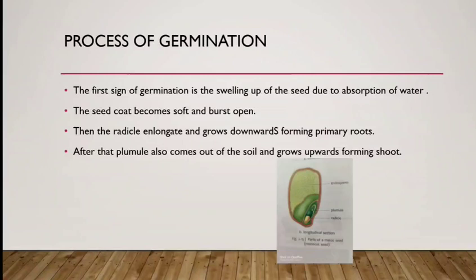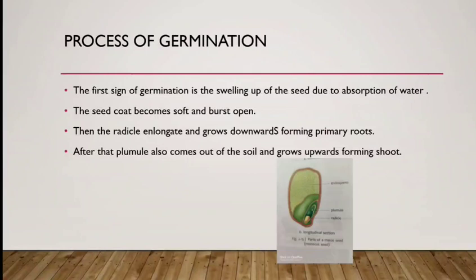For example, when at our home we cook rajma beans, the first step for cooking rajma is soaking the rajma beans overnight. Before soaking the rajma beans, they are very hard. You cannot break them with your hand. But after you soak them in water and leave them for 7 to 8 hours, the rajma beans absorb water inside them and they swell up. So this is the first step of seed germination.